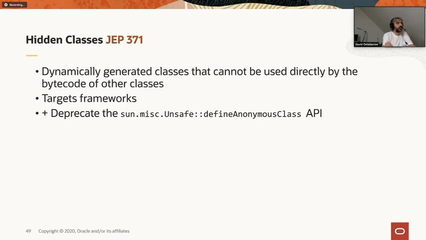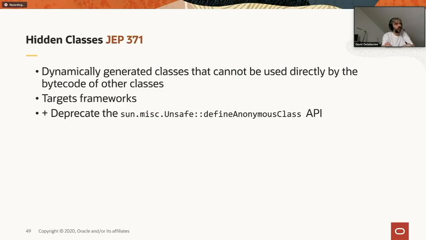A hidden class has been specifically made for framework developers. Frameworks have this habit of dynamically generating classes and using those classes through reflection. The thing is that those classes, given that they are generated, can potentially be used by other external bytecode, something that we clearly don't want.